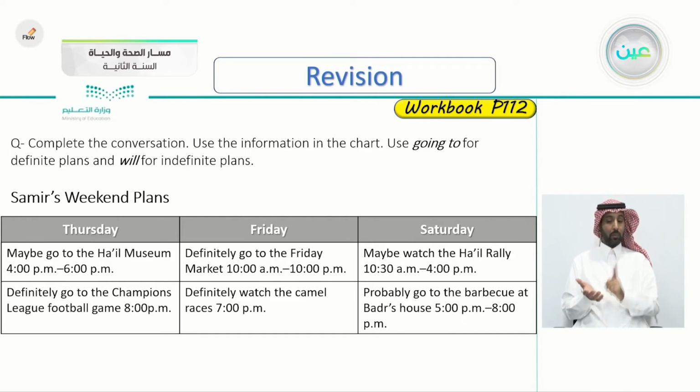Some definitelys and some maybes and some probablys, of course.